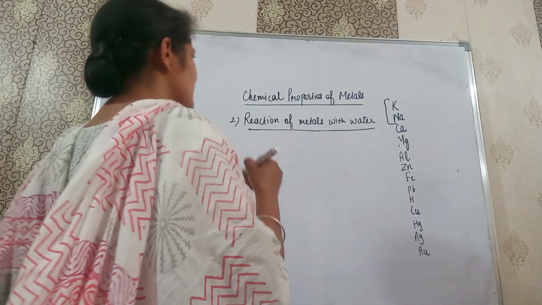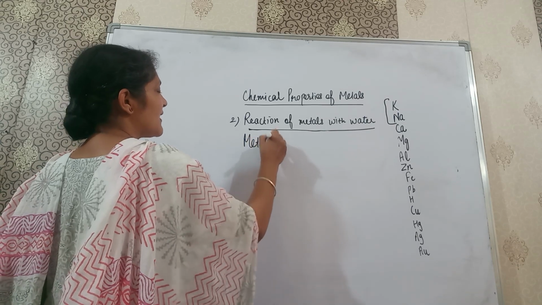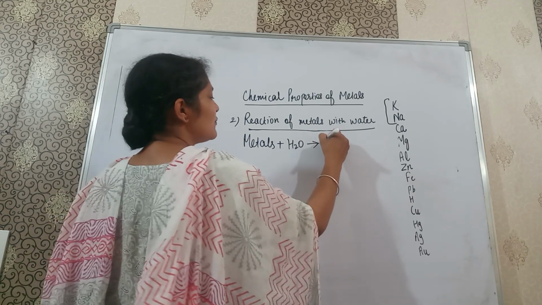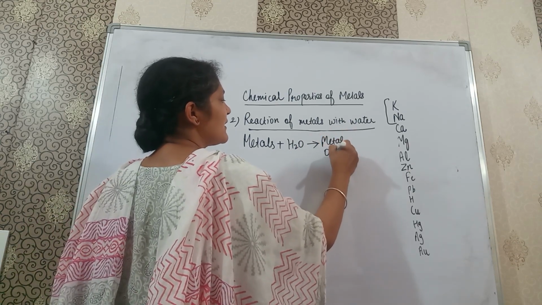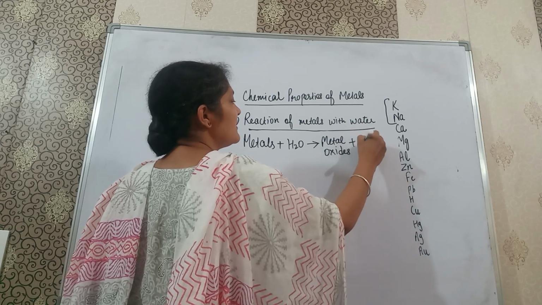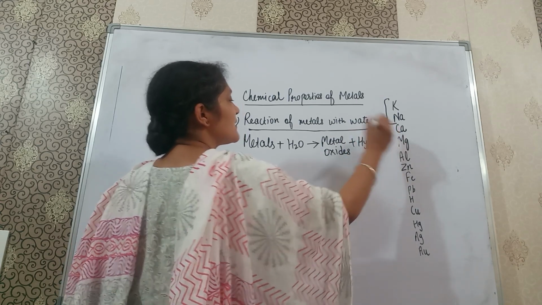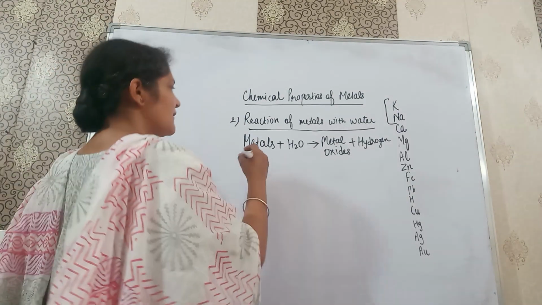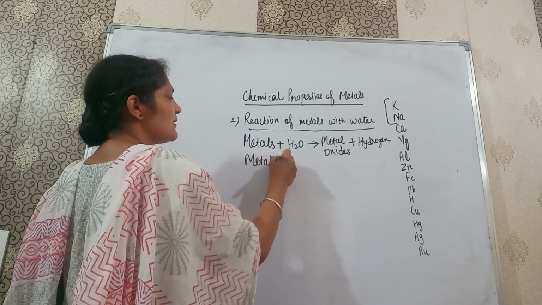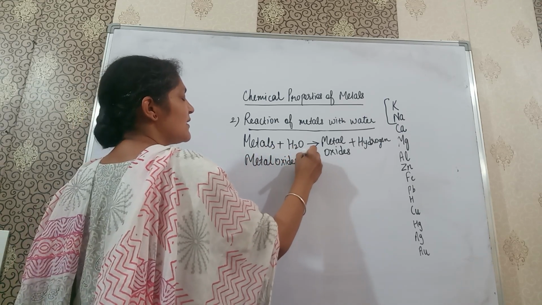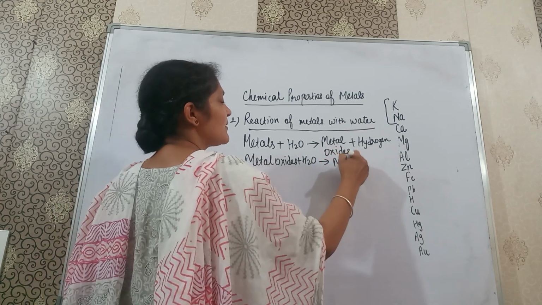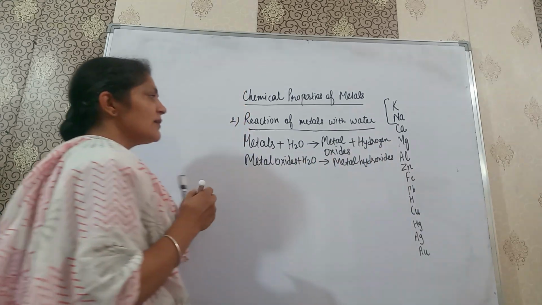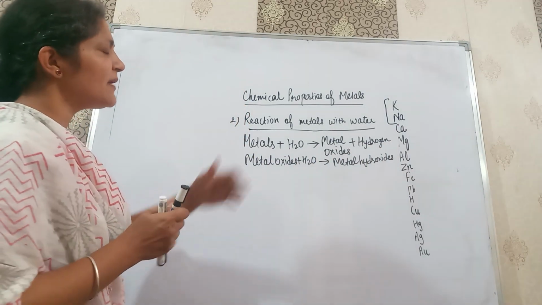First of all, I will tell you that metals react with water. Metals react with water to form metal oxides, and hydrogen gas is produced. Some of the metals which are soluble, they further get dissolved. Metal oxides further get dissolved to form metal hydroxides. Now we will see how the different metals react.